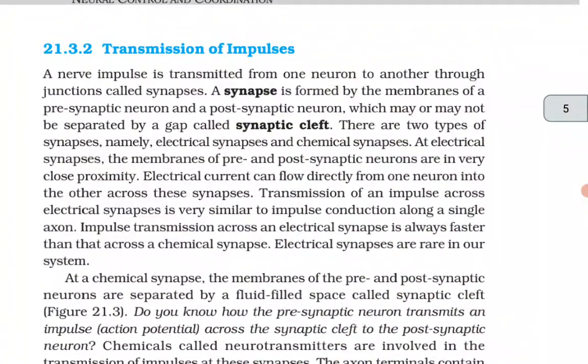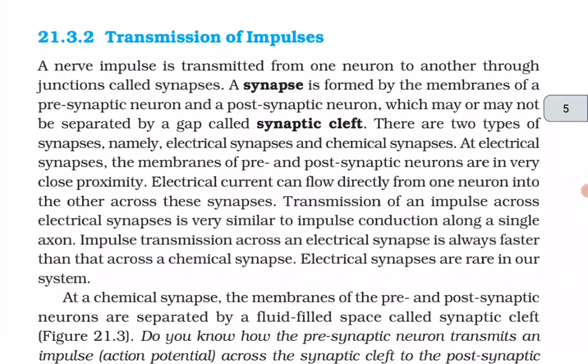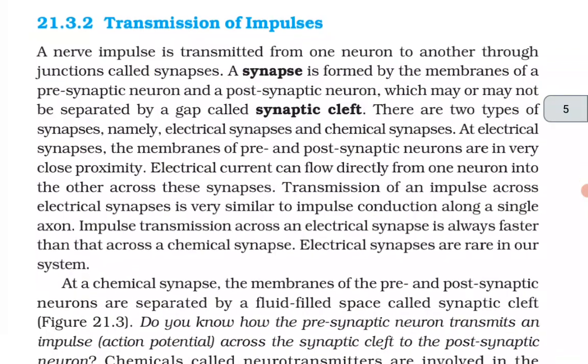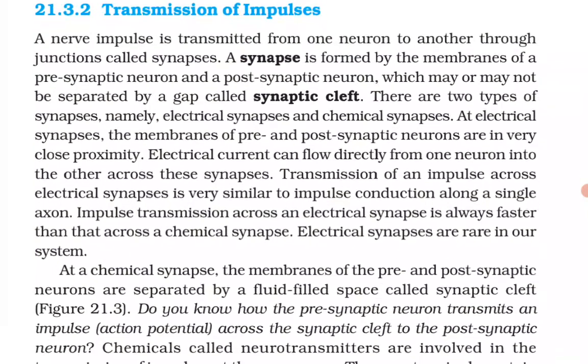Transmission of impulses. A nerve impulse is transmitted from one neuron to another through junctions called synapses. A synapse is formed by the membranes of a presynaptic neuron and a postsynaptic neuron, which may or may not be separated by a gap called synaptic cleft. There are two types of synapses, namely electrical synapses and chemical synapses.